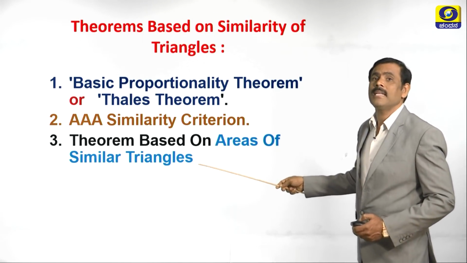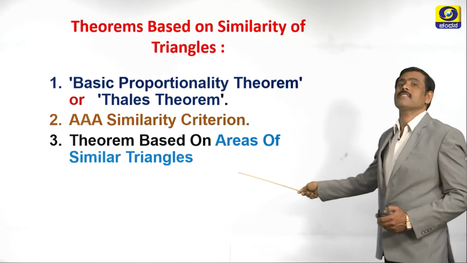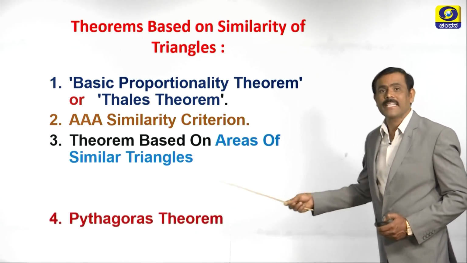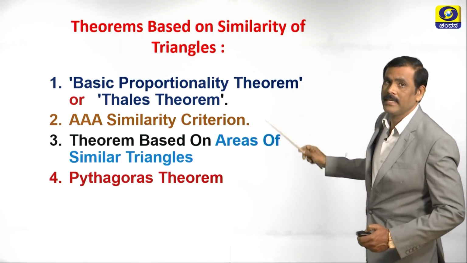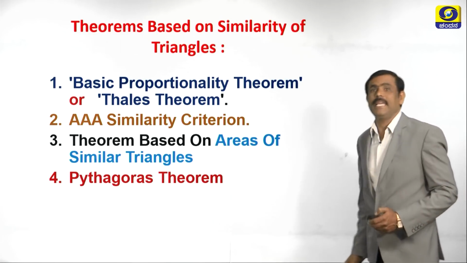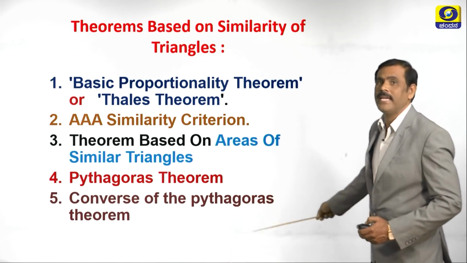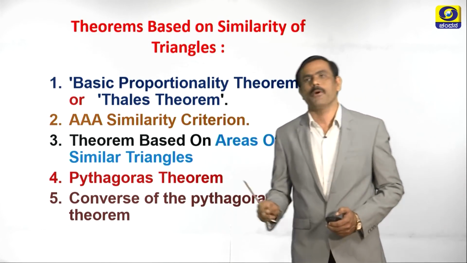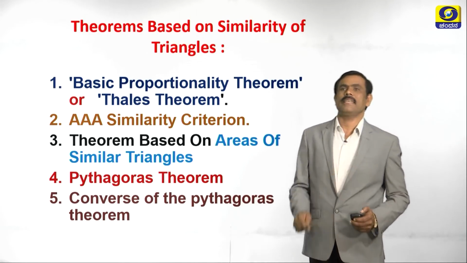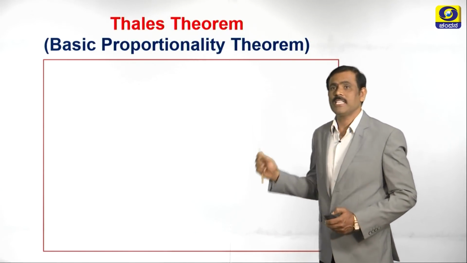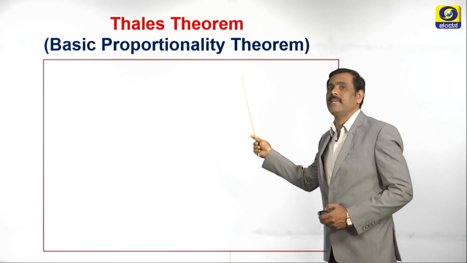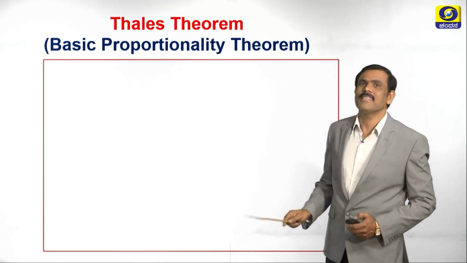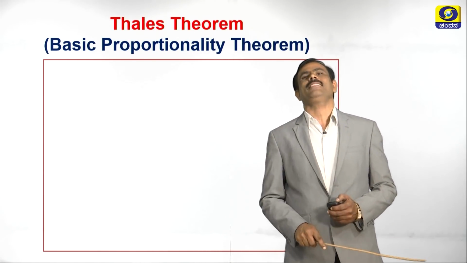Next, theorem based on areas of similar triangles. Next, Pythagoras theorem. Finally, converse of Pythagoras theorem. All these theorems are very, very important. Let us discuss one by one how to prove these theorems. What is the first theorem? Thales theorem. It is also called as basic proportionality theorem.